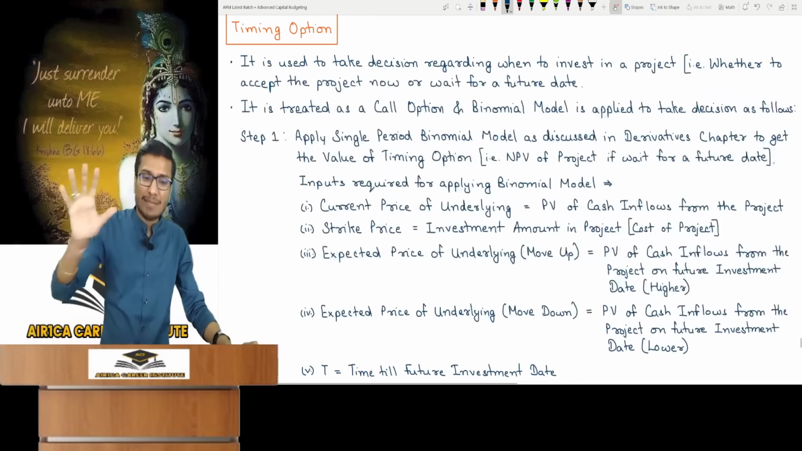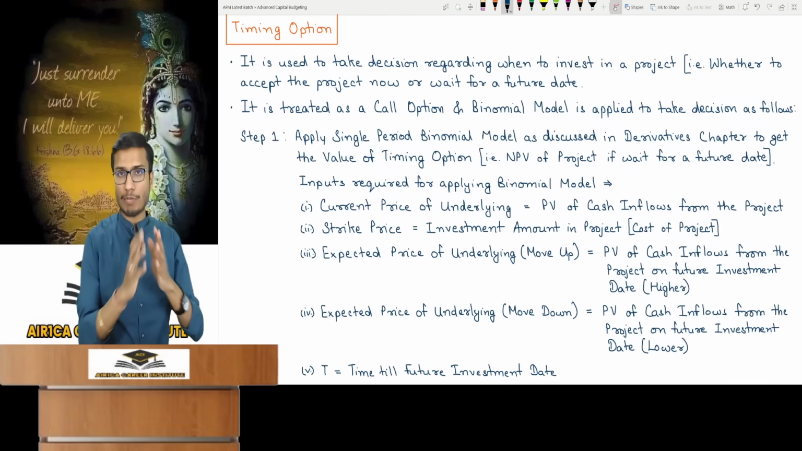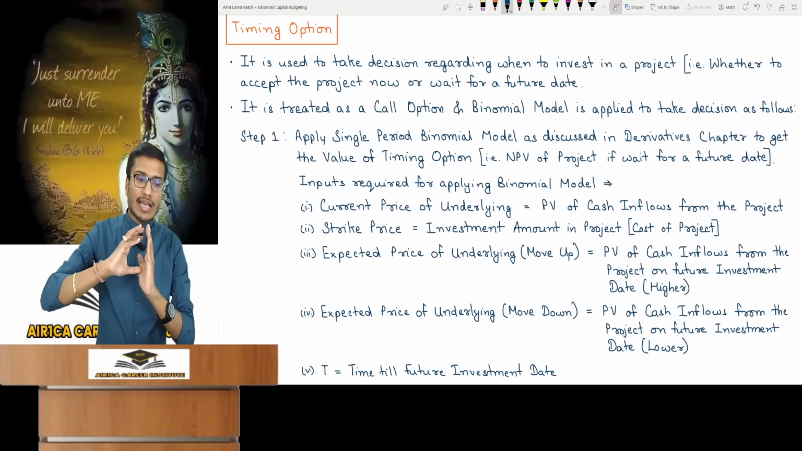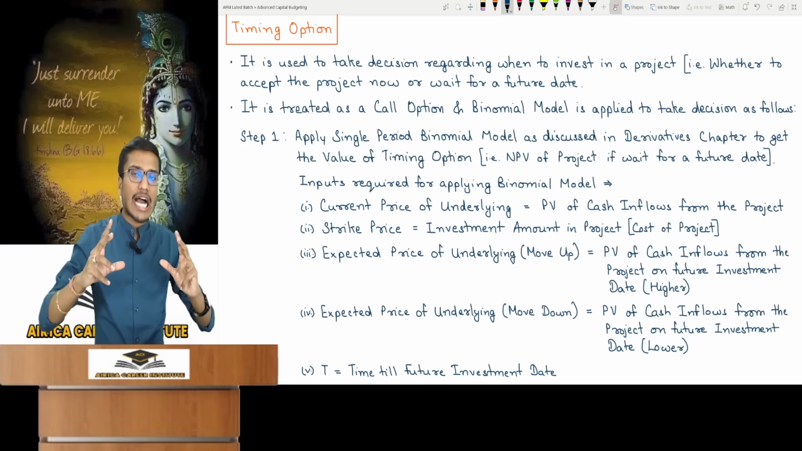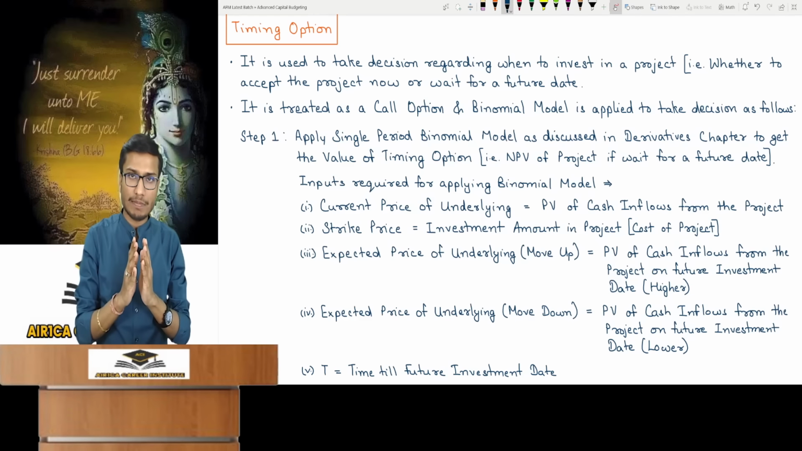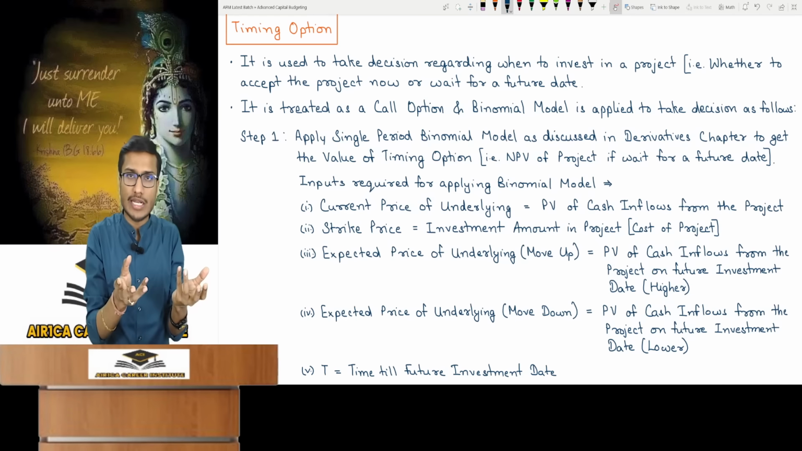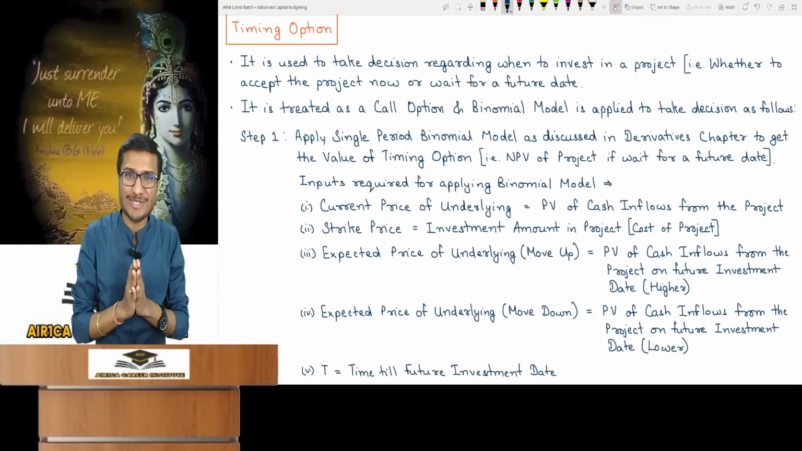Step 1 requires derivatives application. Let's now understand how it will be applied and its specific method. What is being discussed here? With the timing option, we will check when to invest in the project. Will it be today or after 1 year like in our example? If it was about whether to accept the project today or not, then we would have calculated normal NPV. Real options would not have been necessary.